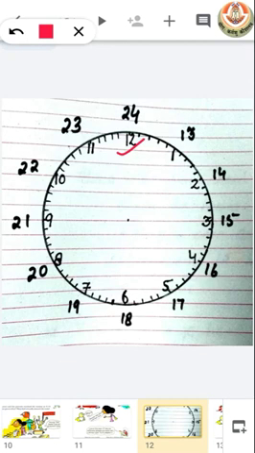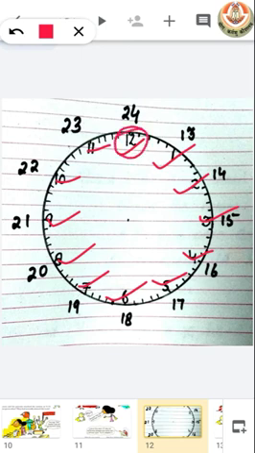After that at 1 at night, then 2, then 3, then 4, then 5, then 6 of the morning, 7 of the morning, 8 of the morning, 9, 10, 11, then 12 of the noon. Now we know that our clock again shows 1 p.m. for afternoon.